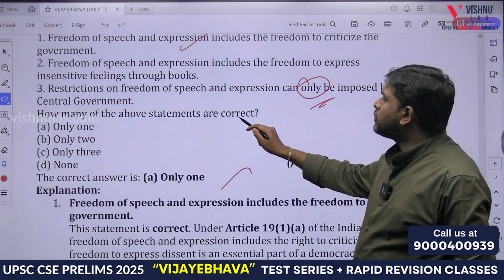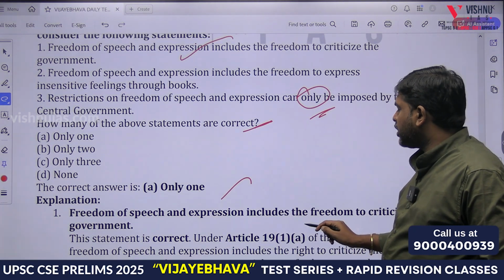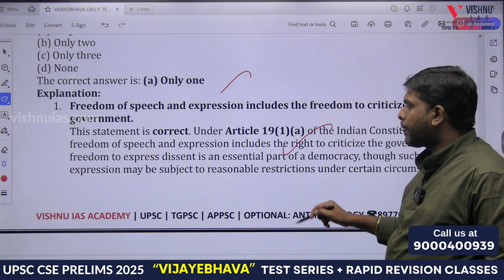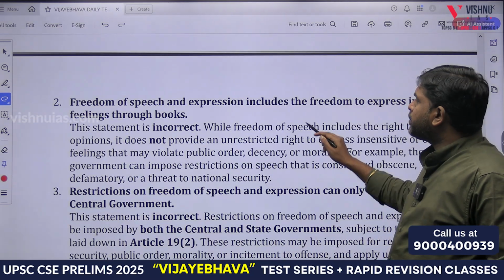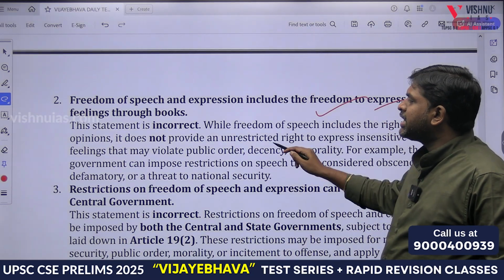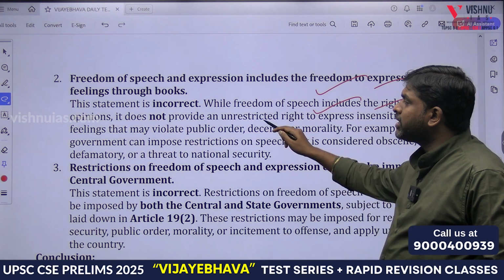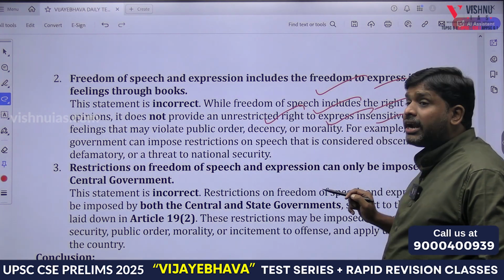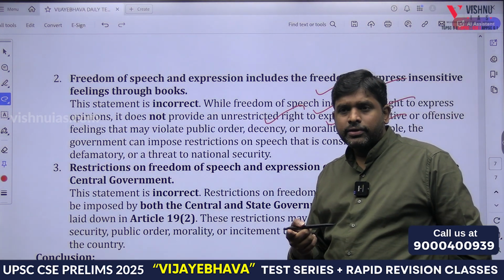Which of the statements are correct? Freedom of speech includes the freedom to criticize the government. True. Freedom of speech includes the freedom to express insensitive feelings. Incorrect. While freedom of speech includes the right to express opinions, it does not provide an unrestricted right. Absolute or qualified? Qualified.